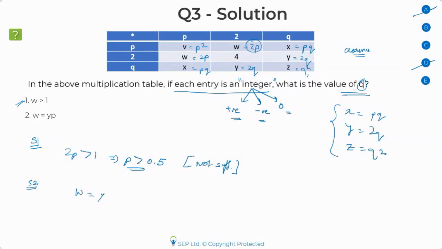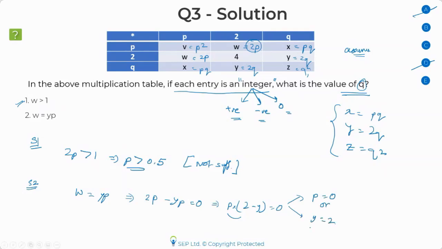W is equal to YP. Now once again, W is 2P, I already know, so I'll substitute it here. I'll bring Y to the other side. I'll take the P common. And from here, I can say the product of two numbers, P times 2 minus Y, is 0. So either P is equal to 0 or Y is equal to 2.